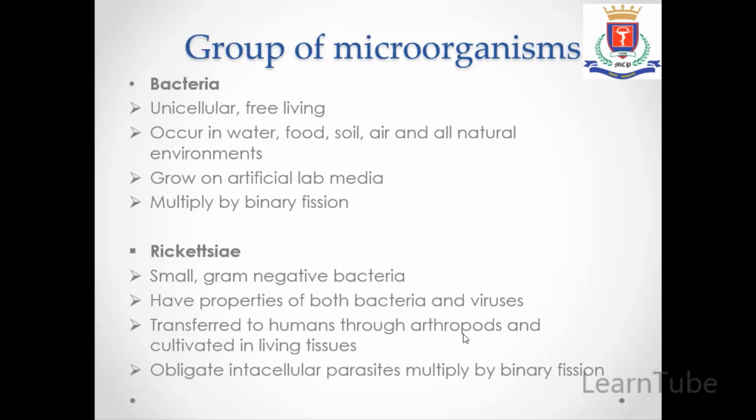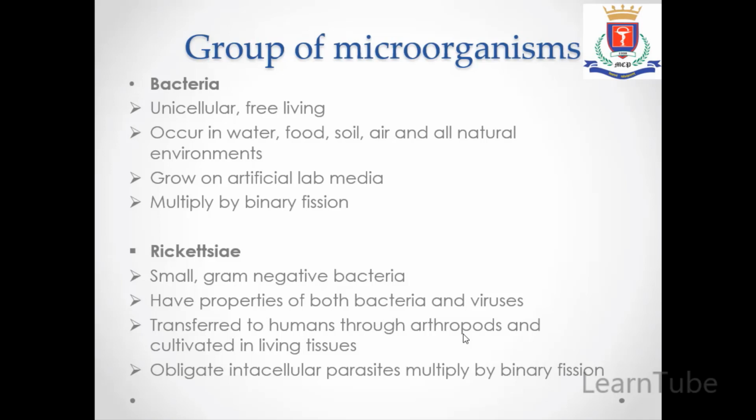Now we will see the 5 major groups of microorganisms. First is bacteria. Bacteria usually includes all the organisms which are unicellular, that is single cell and free living. They are present in water, air, food, soil and all the natural habitats, and they can be grown on artificial culture media, and they reproduce by binary fission. Binary fission is the process where a mother cell gets divided into 2 daughter cells.